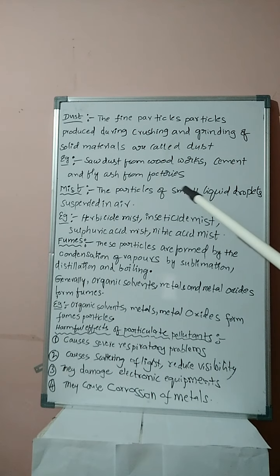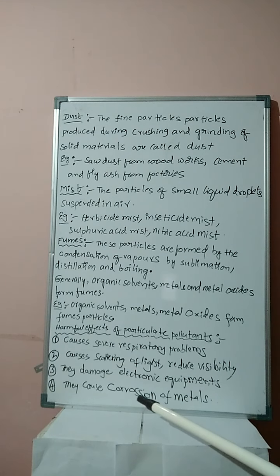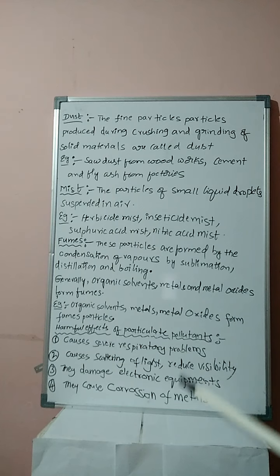For example, fly ash falling on a laptop will damage it, and sawdust will damage it. Like this, students, they cause corrosion of metals. The iron element undergoes corrosion due to particulate pollutants. Most metals undergo corrosion, especially an iron rod, due to the presence of particulate pollutants.